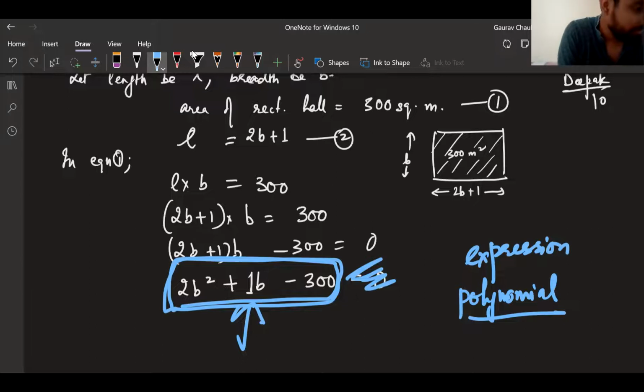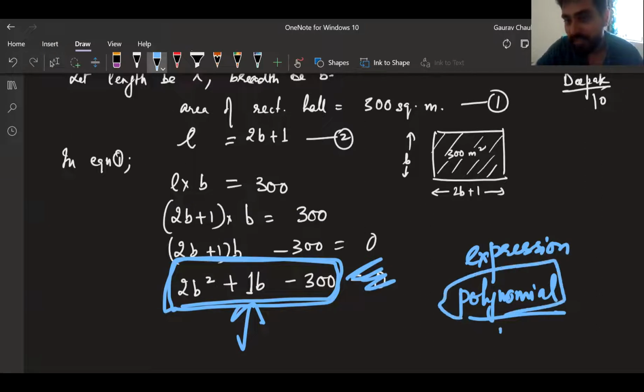Just to remind you of the definition of a polynomial, you remember it's an expression which has a variable, and that variable has some powers. Even 5 is actually a polynomial. Now polynomials had degrees.